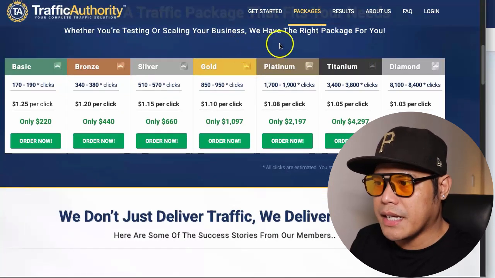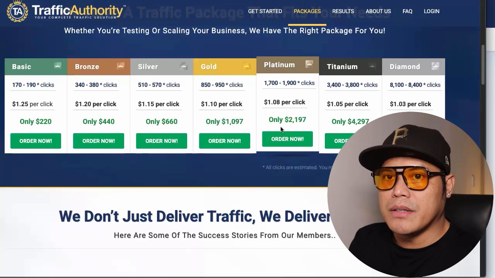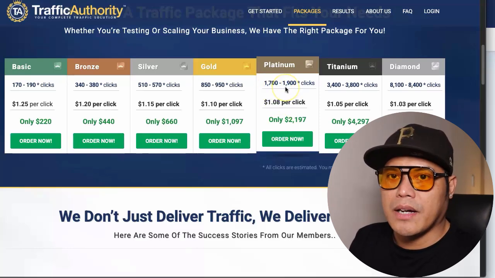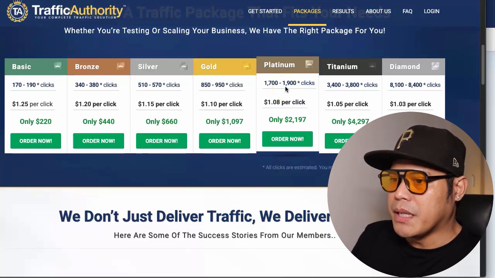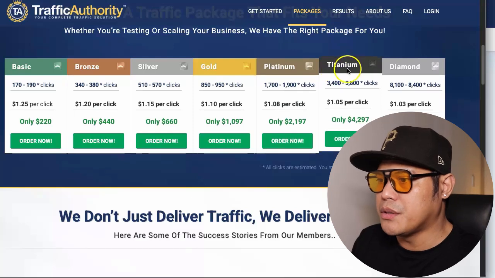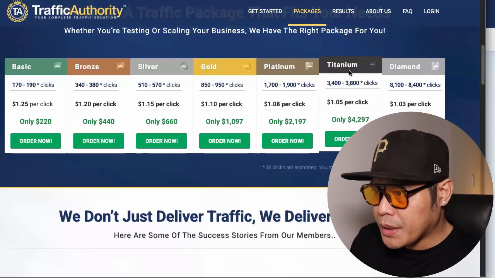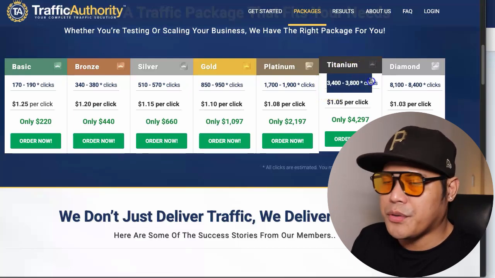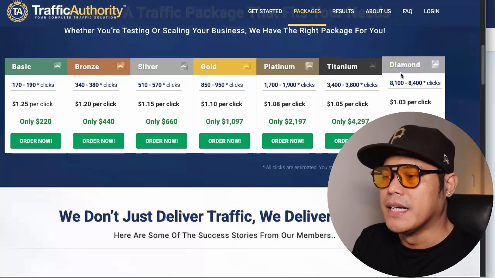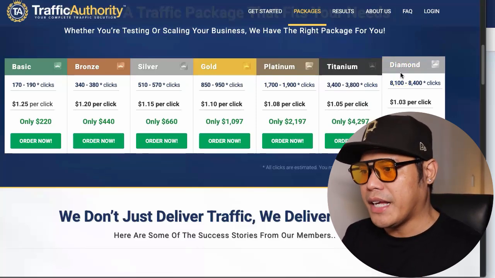If you purchase the platinum package, which is a one-time payment of $2,197, you will get 1,700 to 1,900 clicks. But because it's your first time, I believe they will upgrade you to the titanium. And if you purchase the titanium on the first purchase, instead of getting the 3,400 clicks, you will get the diamond package. That's what I remember when I first started with this particular traffic agency.